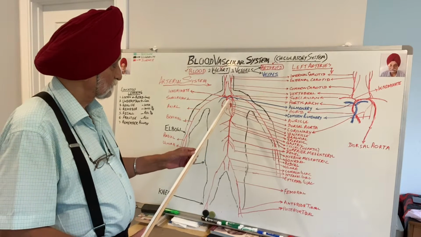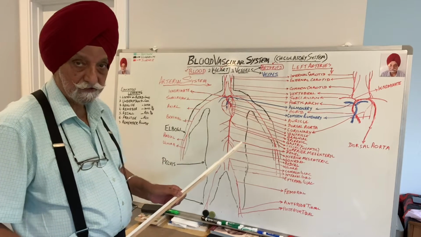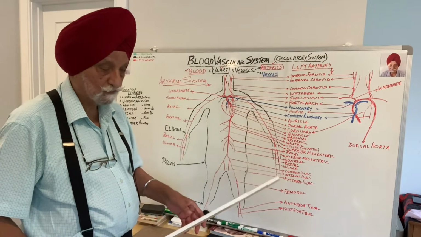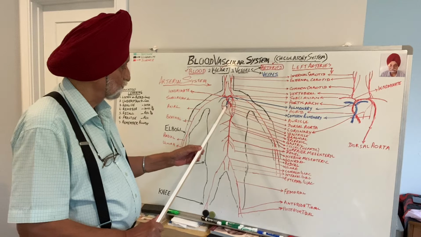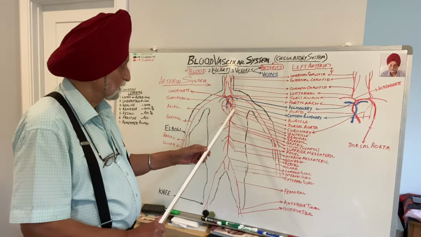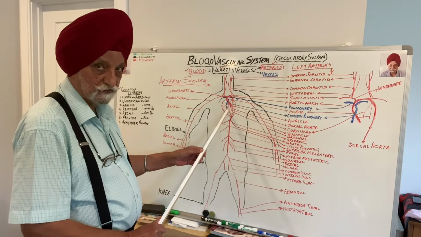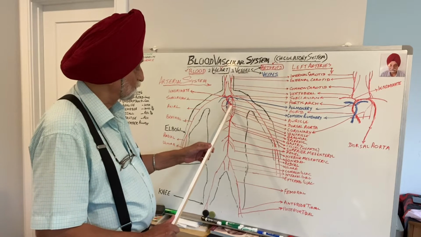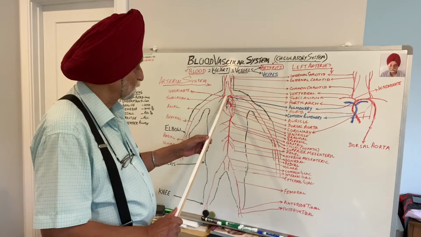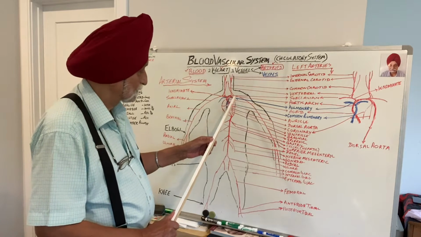Now we know it already that blood goes out from the heart to the outside from these two ventricles, the right ventricle and the left ventricle. The blood from the left ventricle goes out through the aorta to the outside.